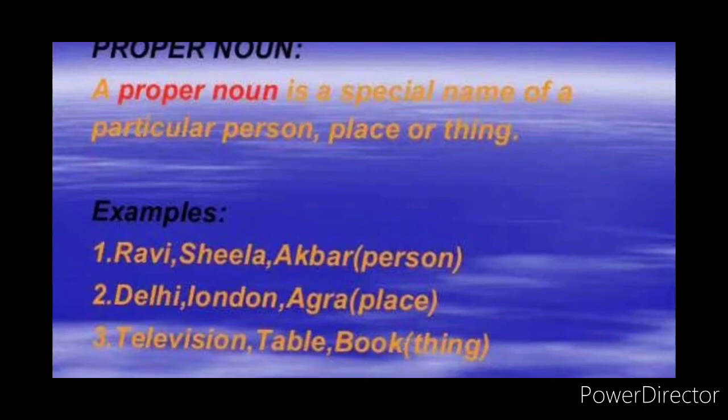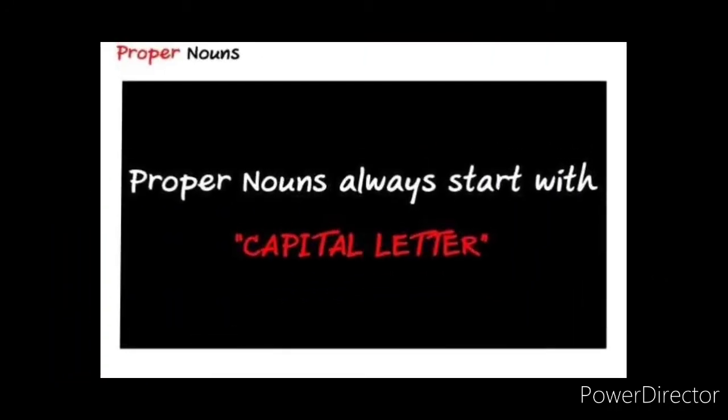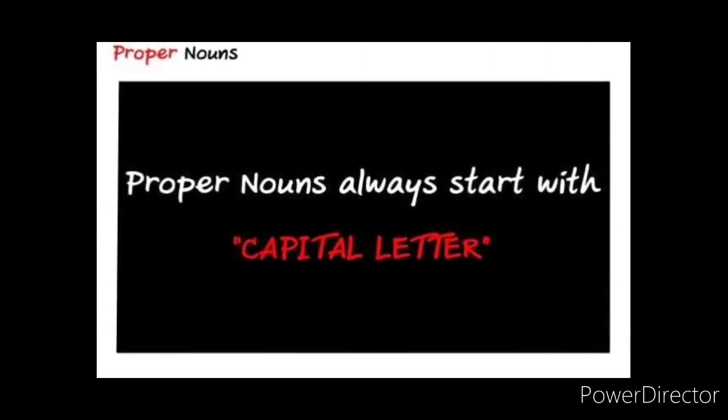Names of places: Delhi, London, Agra, etc. Names of things: television, table, book. These are all known as proper nouns, children. A very important thing: proper nouns always start with a capital letter, children.